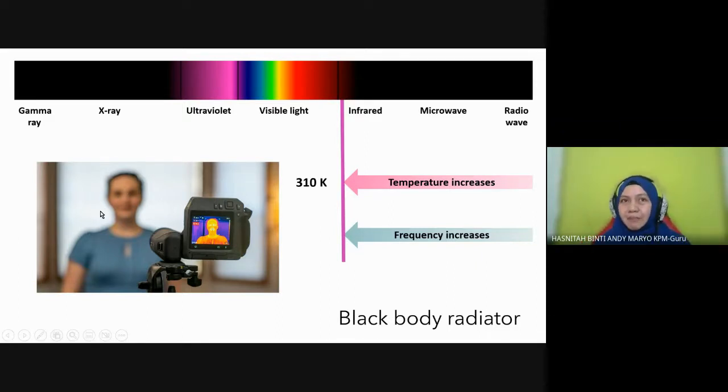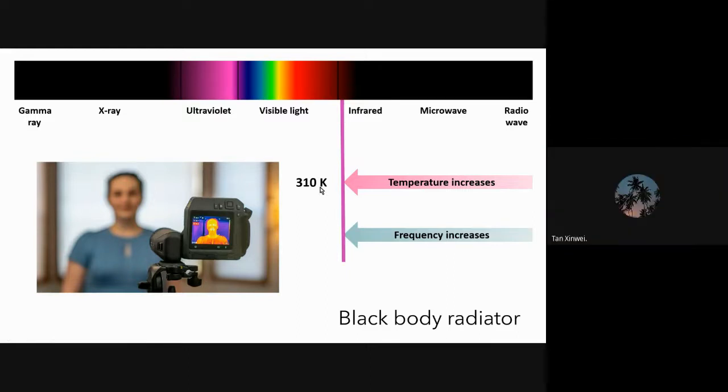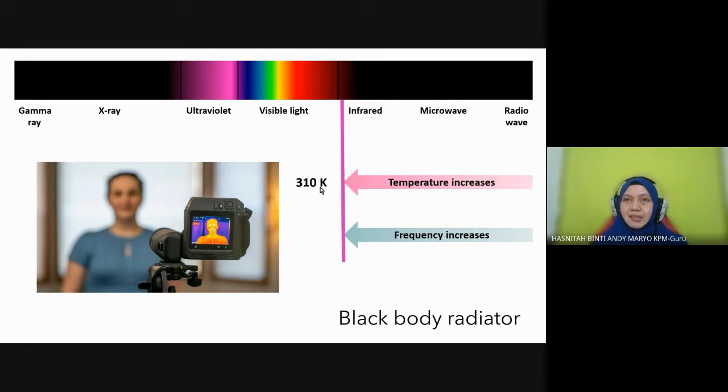Our body emits radiation, emits waves. What kind of wave is emitted by our body, students? Infrared. Okay, infrared, you can see there. Can we see infrared coming from our body? Cannot. We cannot see it because infrared is not visible to the human eye. But actually you can see infrared when you are using a thermal radiation camera or infrared camera, as seen in this diagram. It appears like heat.